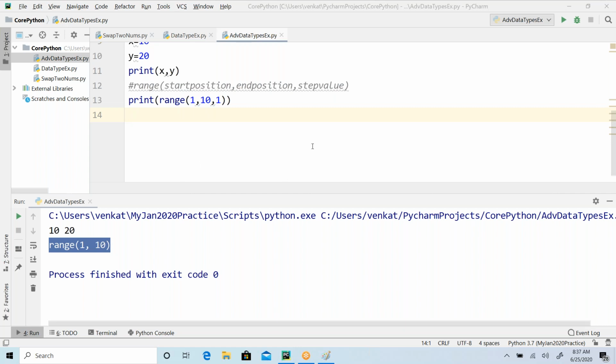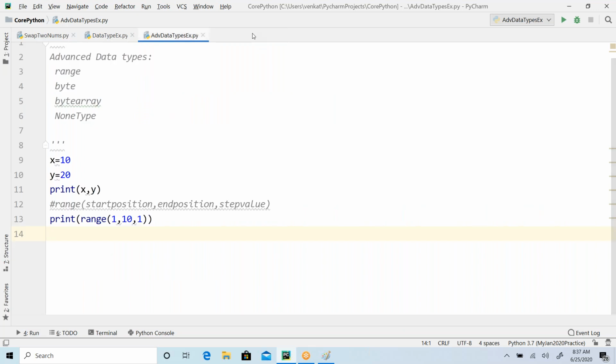In Python, we have different functions where we can change one type into another type. That is called typecasting, which we are going to talk about immediately after finishing this discussion. So converting one particular type into another type.